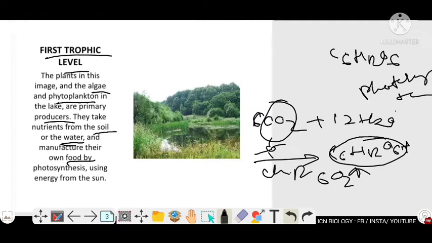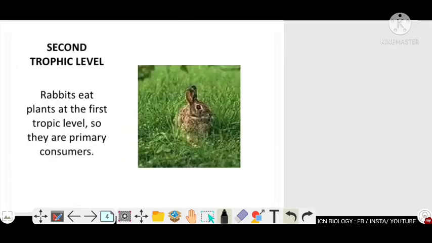These green plants are then eaten by the organisms in the second trophic level, like rabbit and goat. These are organisms which eat plants and plant material, so we call them herbivores.